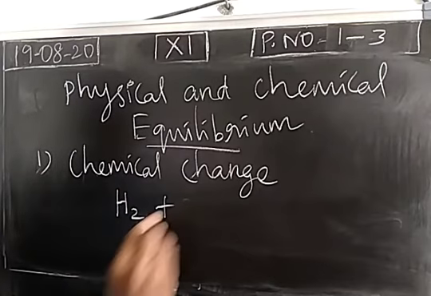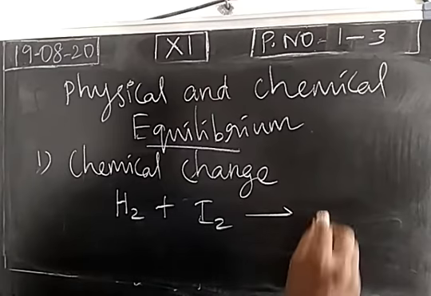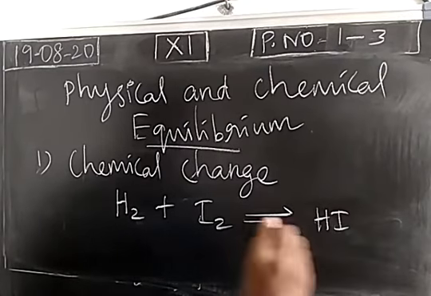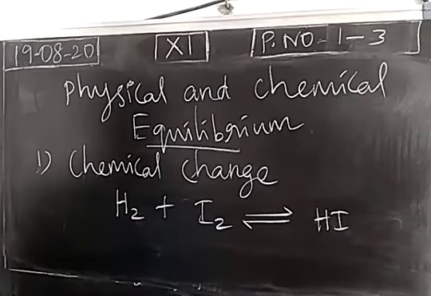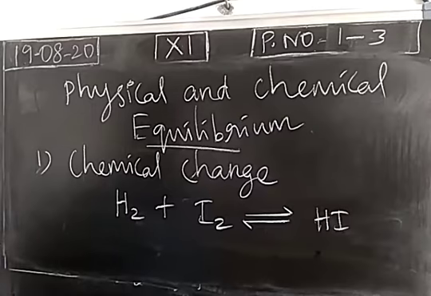Example, hydrogen gas combines with iodine gas. It produces hydrogen iodide, and the formed hydrogen iodide can decompose to produce hydrogen and iodine. So this is a chemical reaction, a chemical change. After the formation of product, it dissociates again to produce hydrogen and iodine. So two processes, forward and reverse. So this is a reversible process. Both side reactions will take place, forward side and backward side. So these are some exception cases.